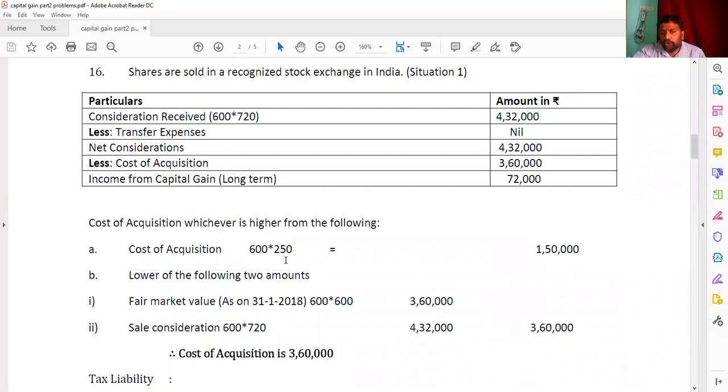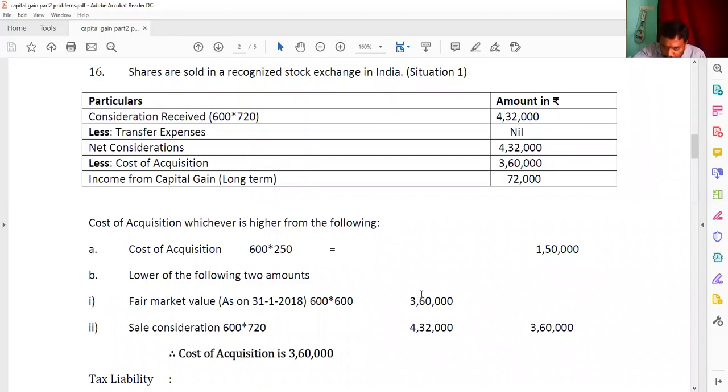And next, lower of the following 2 amounts, or else we can say whichever is less. That is, the FMV will be compared with the sale price. Remember always here, the fair market value on 31st January 2018, 600 into 600, that you are getting here 3,60,000. And then the sale price, already we got the same thing, 600 into 720, that is 4,32,000.